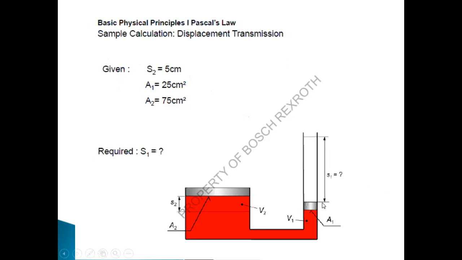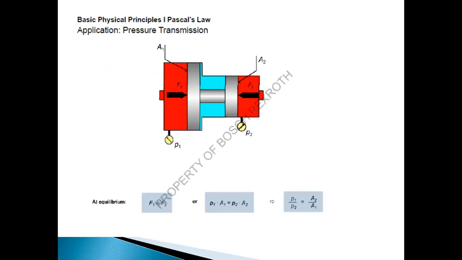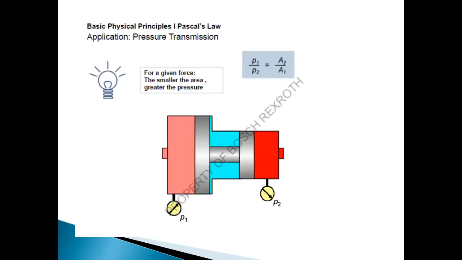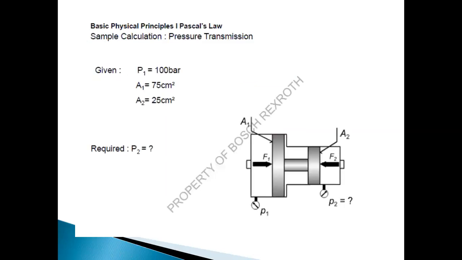So what is the height of the water raised? So you can do a simple calculation, right? Here, in the same way, you can apply Pascal's law in pressure transmission. So this you can see. Let P1 be 100 bar, A1 be 75 centimeter square, A2 be 25 centimeter square. So what is the required P2 to keep it in equilibrium? So easily you can calculate with the help of a simple calculation. Force is P by A. So you can easily find this out.